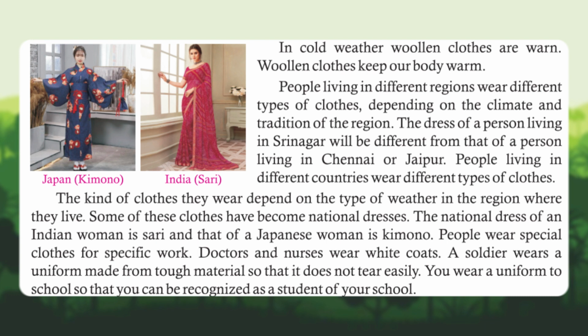People living in different regions wear different types of clothes, depending on the climate and tradition of the region. The dress of a person living in Srinagar will be different from that of a person living in Chennai or Jaipur. People living in different countries wear different types of clothes. The kind of clothes they wear depends on the type of weather in the region where they live. Some of these clothes have become national dresses. The national dress of an Indian woman is the sari and that of a Japanese woman is the kimono.